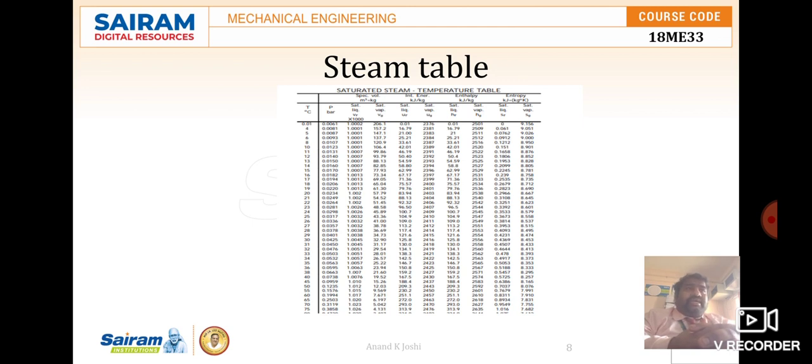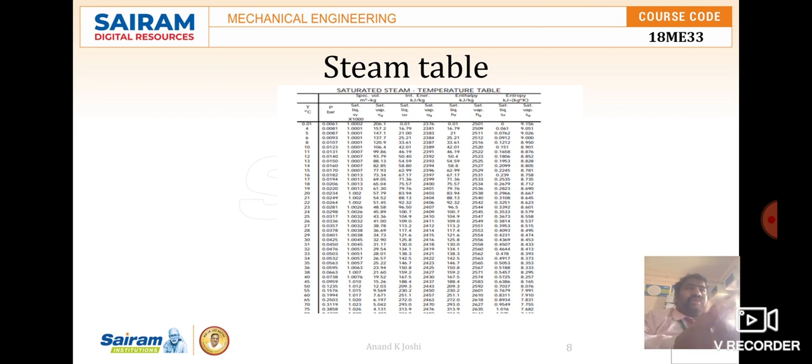These properties have been carefully determined and are made into a tabular column known as the steam table. All the experimental data are arranged row and column wise, so it is easy to note the particular property of that steam.